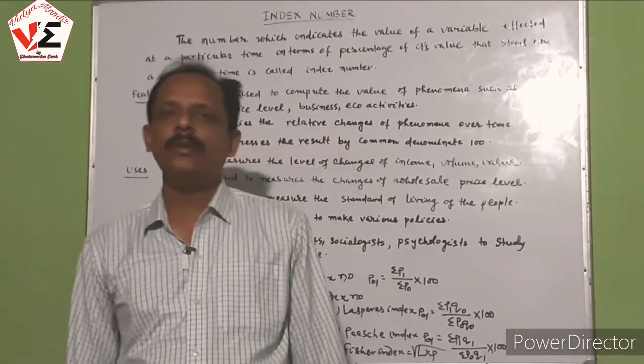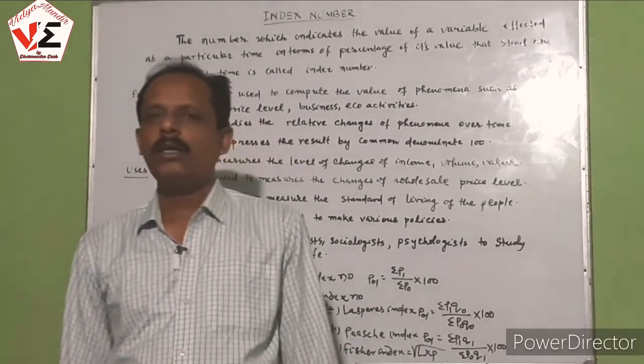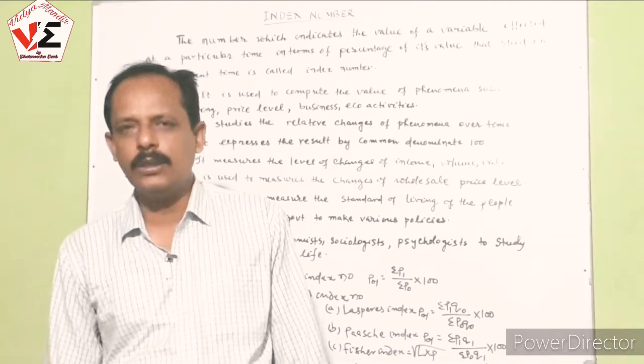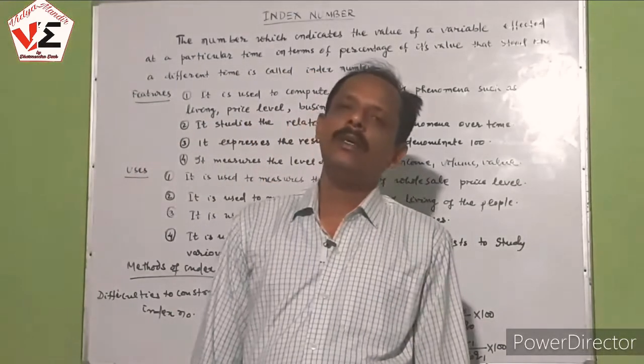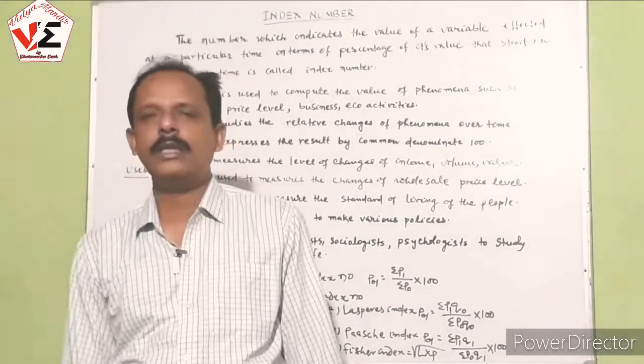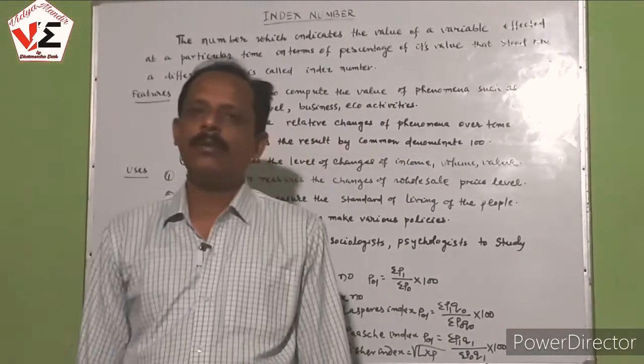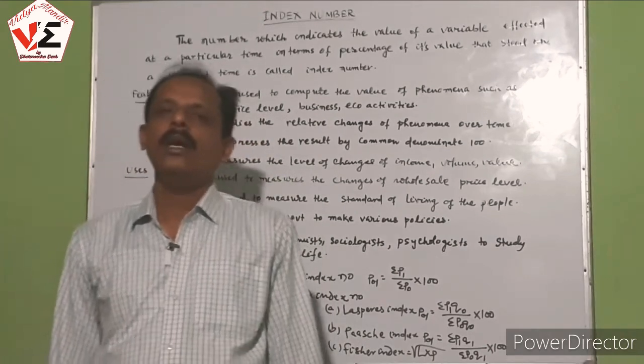The geometric mean is the best way of finding out the index number, but in certain cases the index numbers given by various statisticians take the arithmetic mean to measure the index number. Next one, the goods: the selective items that we are taking should be available in the base period as well as the current period.